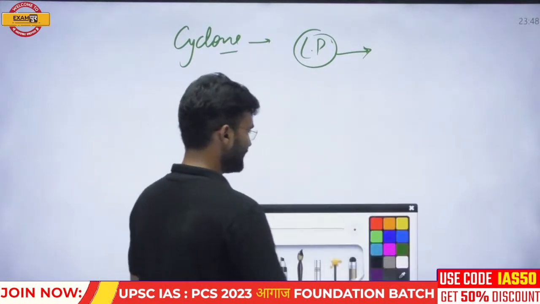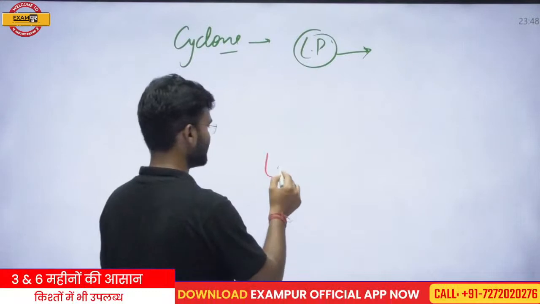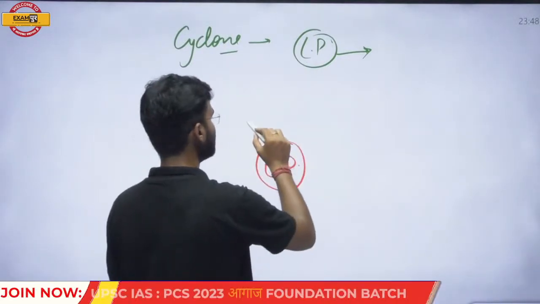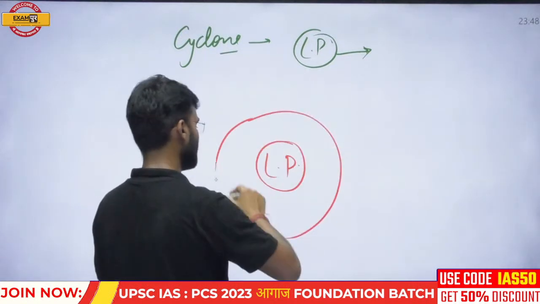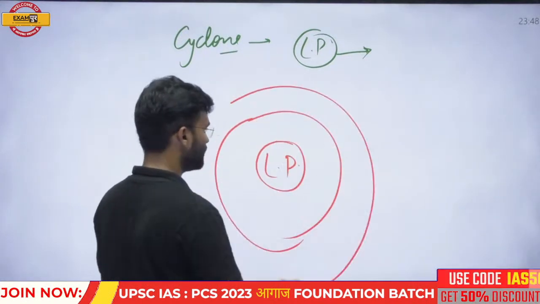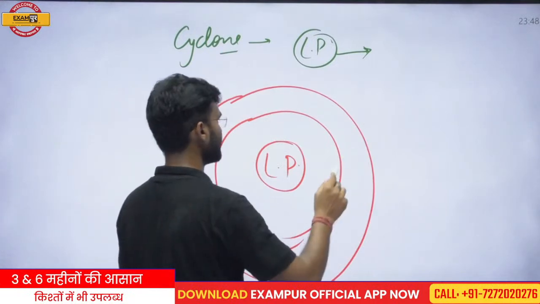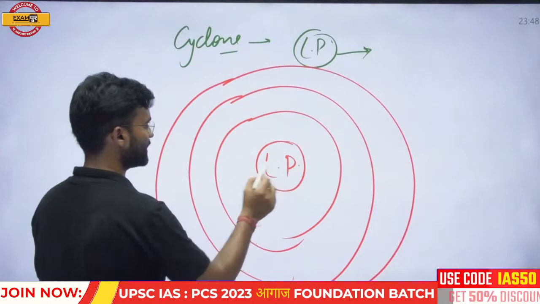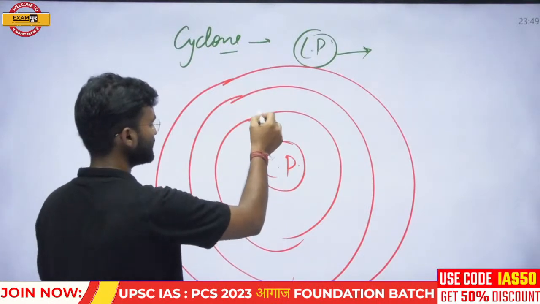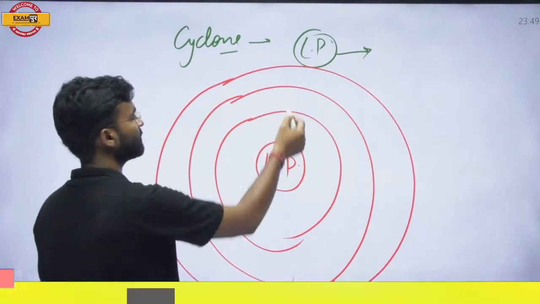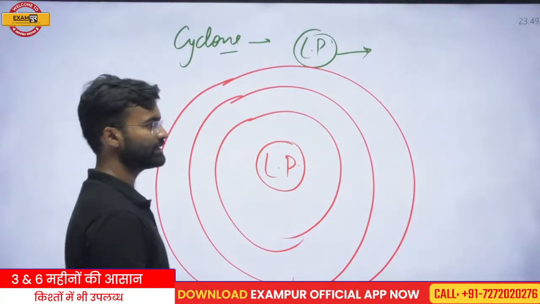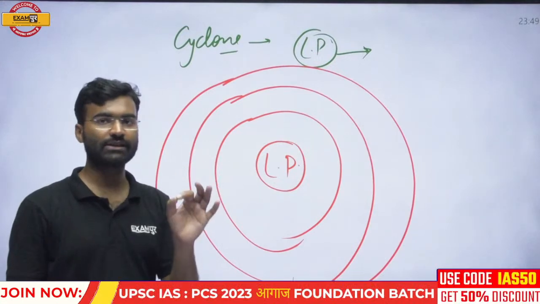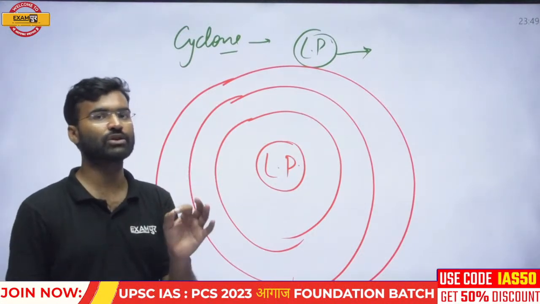And if it is the center of low pressure, that means the isobars found around this center are in an increasing manner. Suppose it is the center of low pressure, then these isobars are of relatively higher pressure.